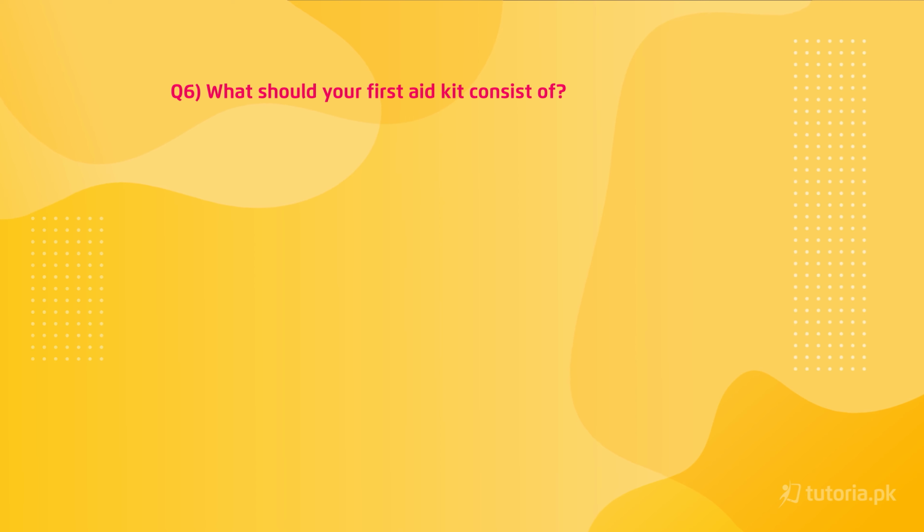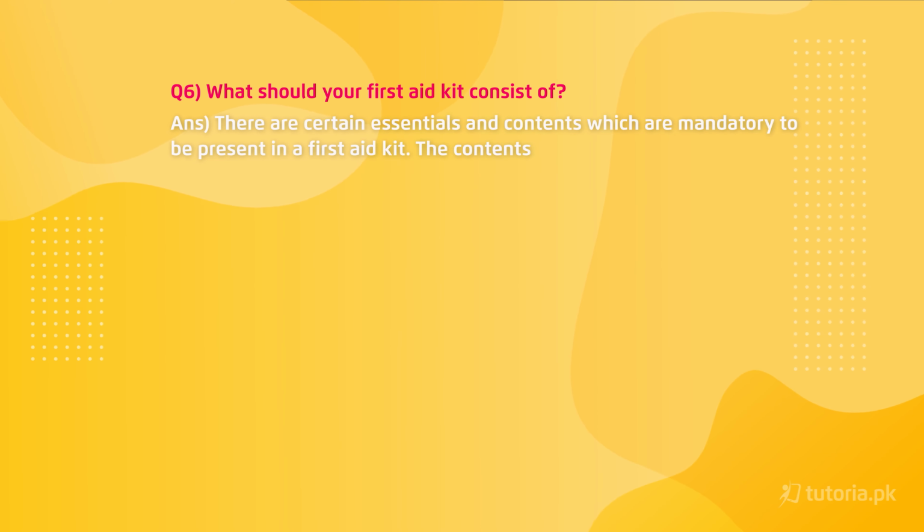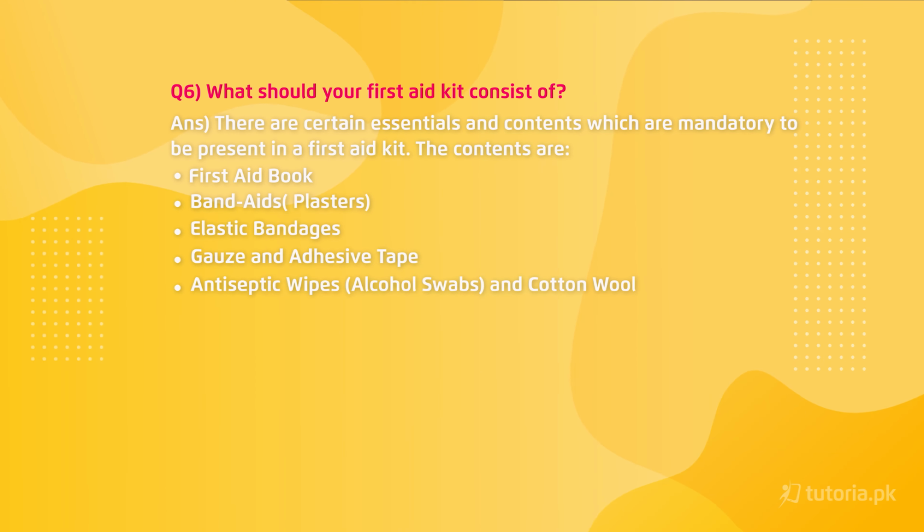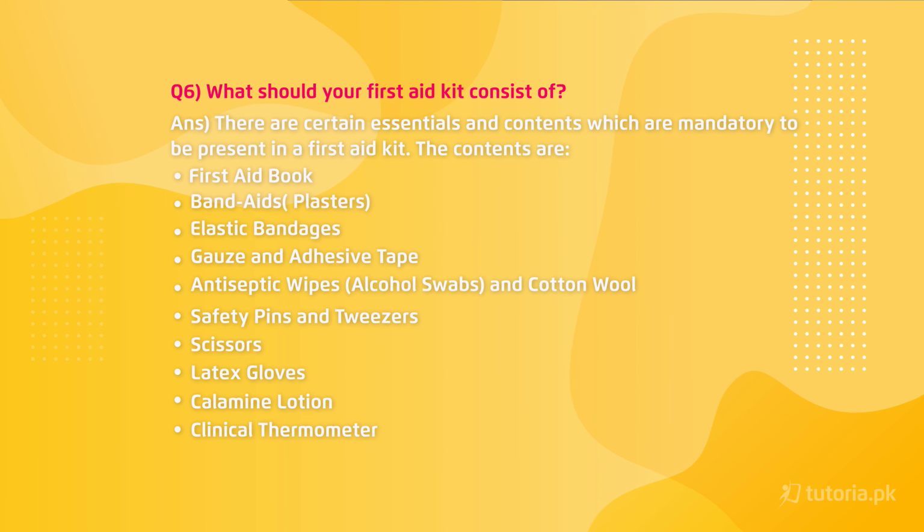Question number 6 is, what should your first aid kit consist of? Answer, there are certain essentials and contents which are mandatory to be present in a first aid kit. The contents are first aid book, band-aids, your plasters, elastic bandages, gauze and adhesive tape, antiseptic wipes, alcohol swabs and cotton wool, safety pins and tweezers, scissors, latex gloves, calamine lotion, clinical thermometer, analgesic tablets.